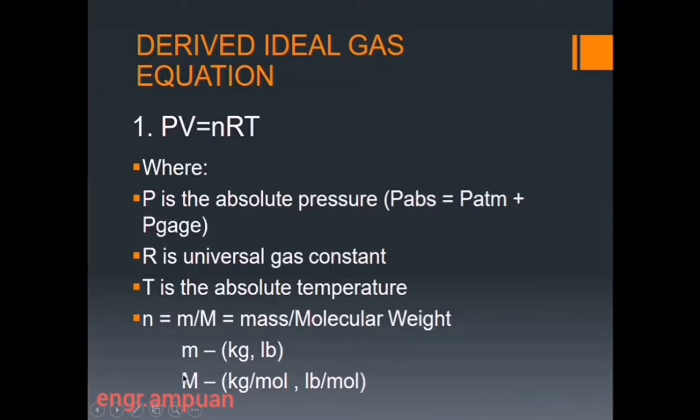So here are the units in SI and English units. R here is the universal gas constant, and T is the absolute temperature. When you say absolute temperature, this is in Kelvin or Rankine.